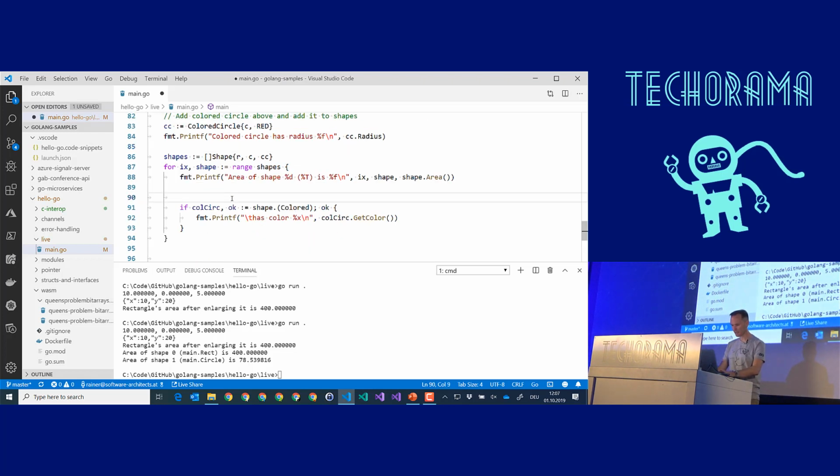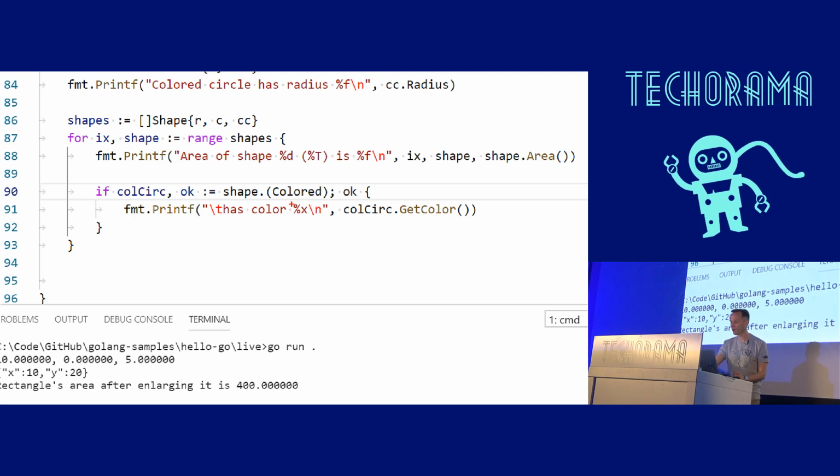Okay, and here you see that we also have kind of reflection. We can ask at runtime whether the instance is a colored shape, whether the instance is a colored circle. In this case, I'm asking whether it's compatible to an interface. I created an interface up there, which I called colored, and therefore I can conditionally print the color of the thing if it has a color. Okay, something like pattern matching in C# or the is or as operator. This is how it looks like.